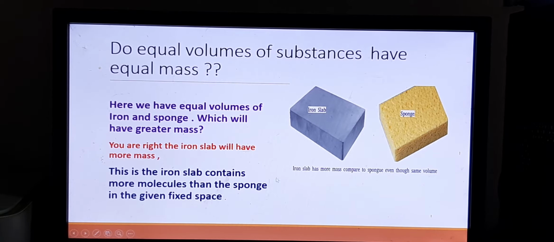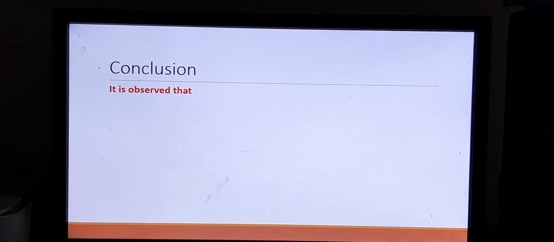This is because the iron slab contains more molecules than the sponge in the given fixed space.